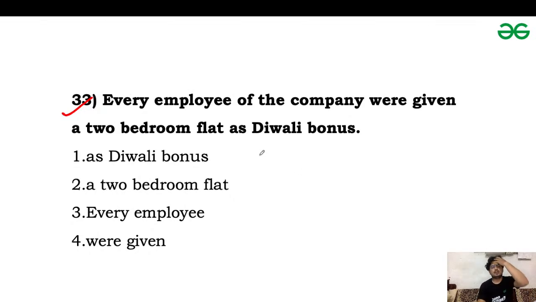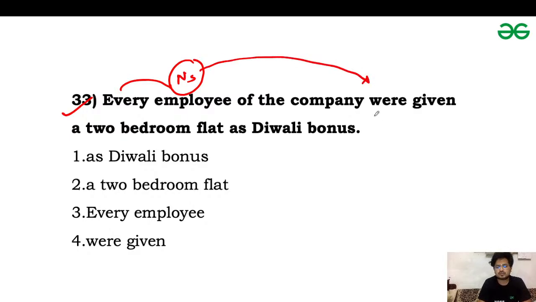So every employee. So we are using every as a determiner for this noun employee, and the noun employee is used in its singular form, and whenever we use every as a determiner, it always takes a singular noun with it. Also it makes the subject singular. If we are using a singular subject, then according to the singular subject we have to use a singular verb with it. Okay, so it should be was in place of were.